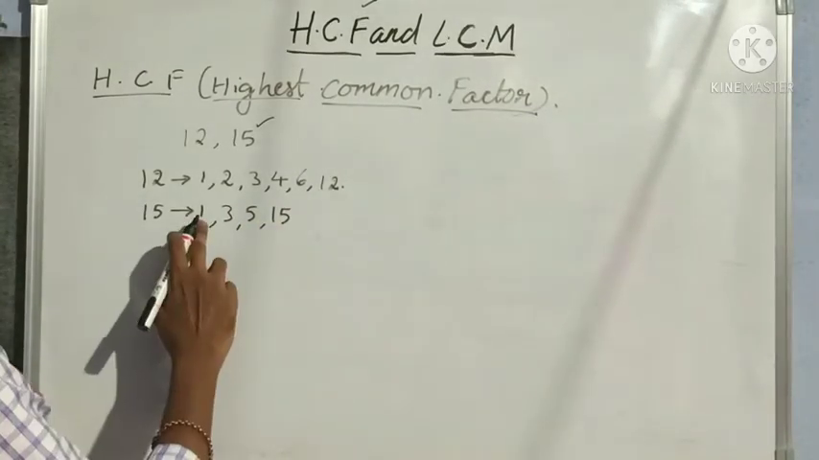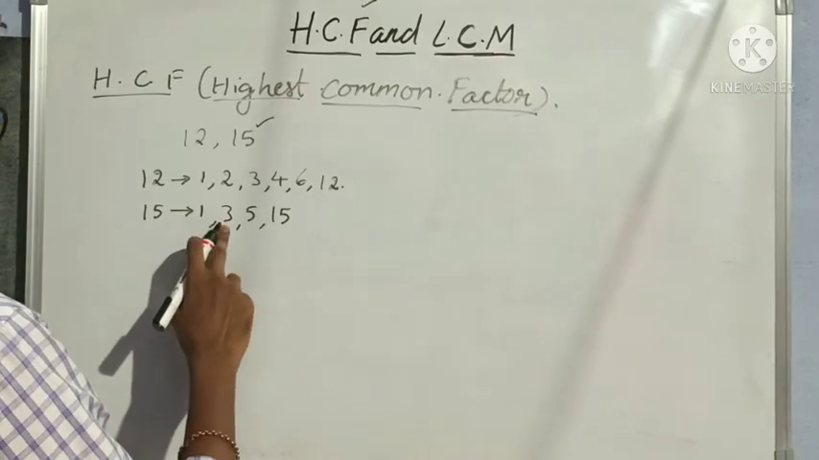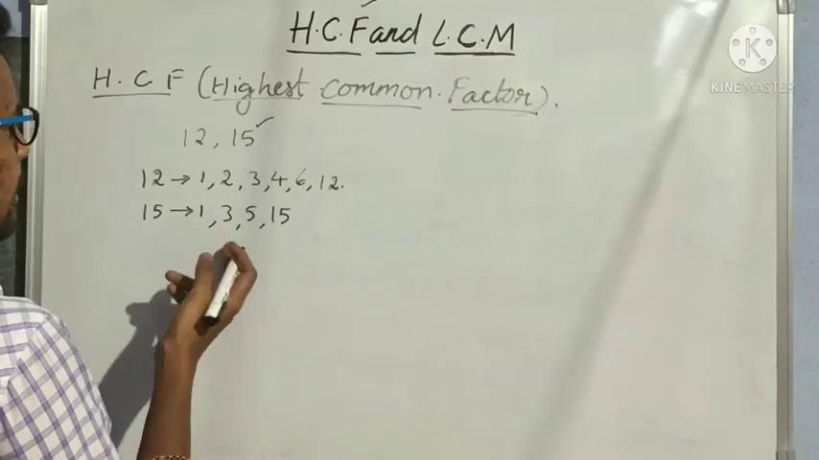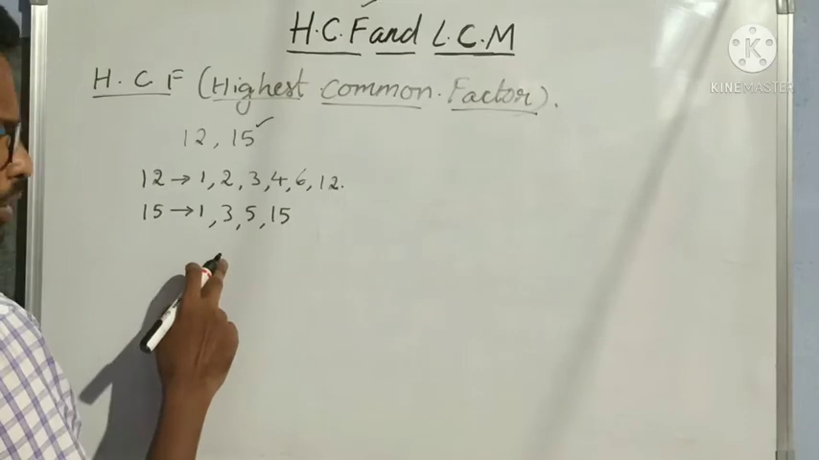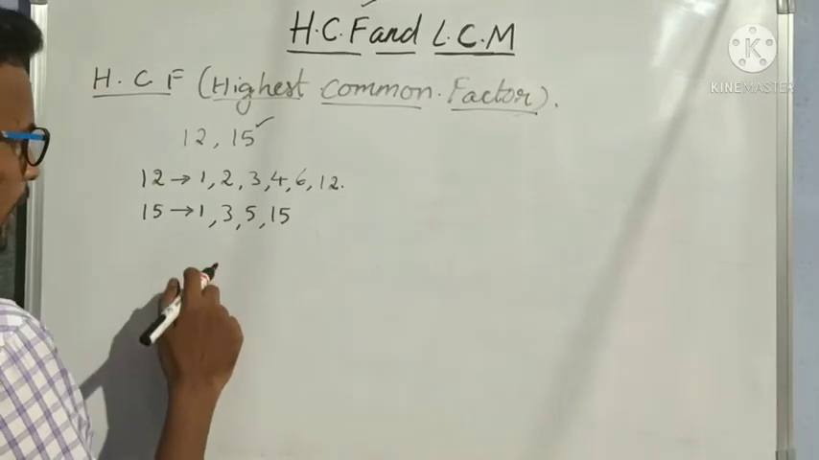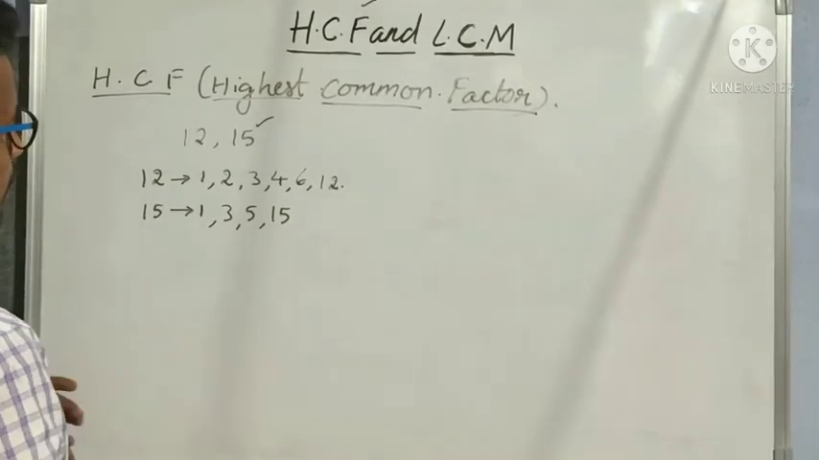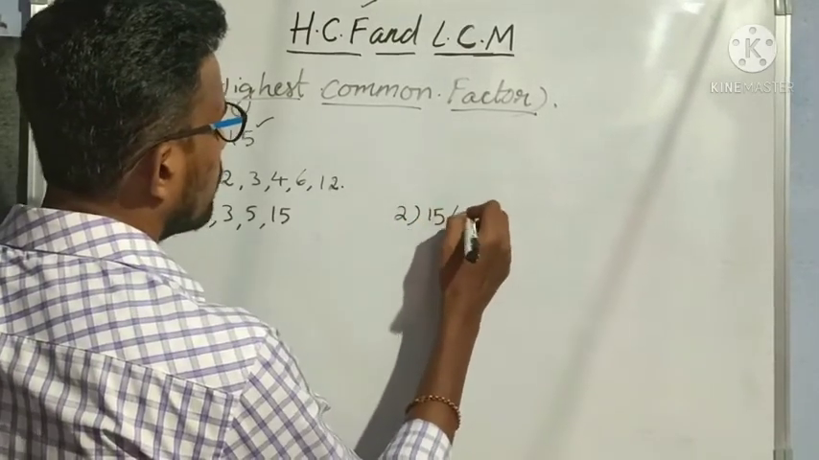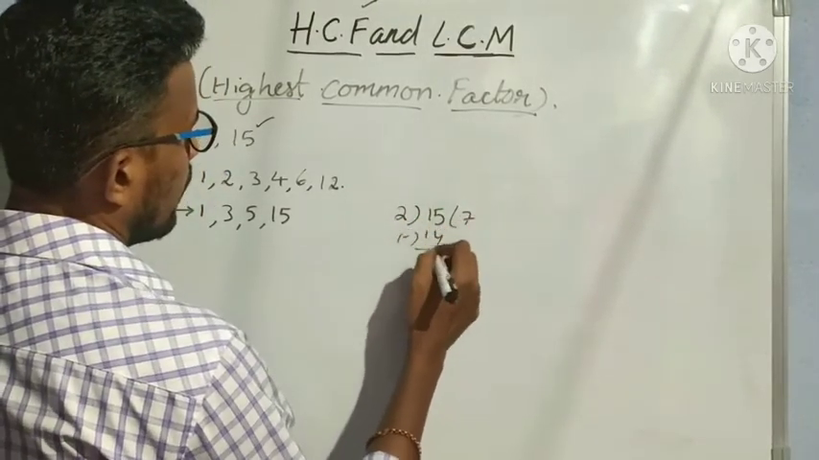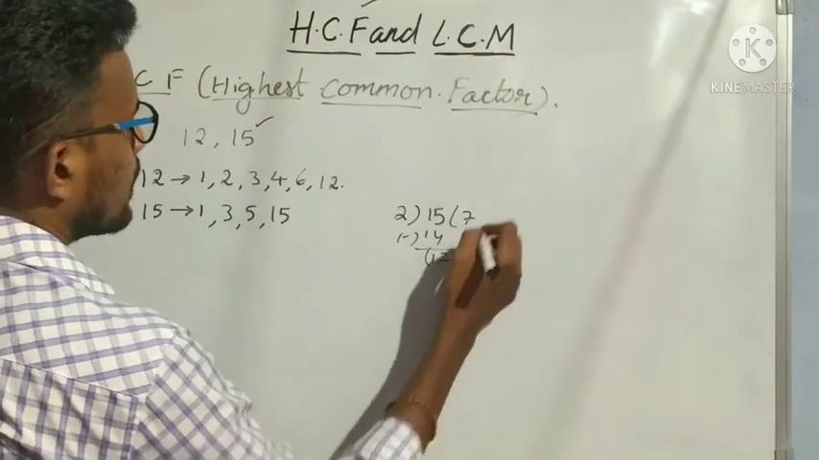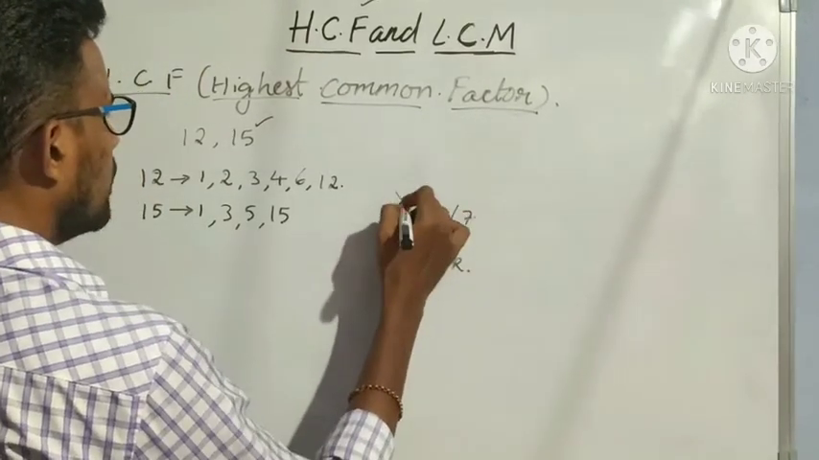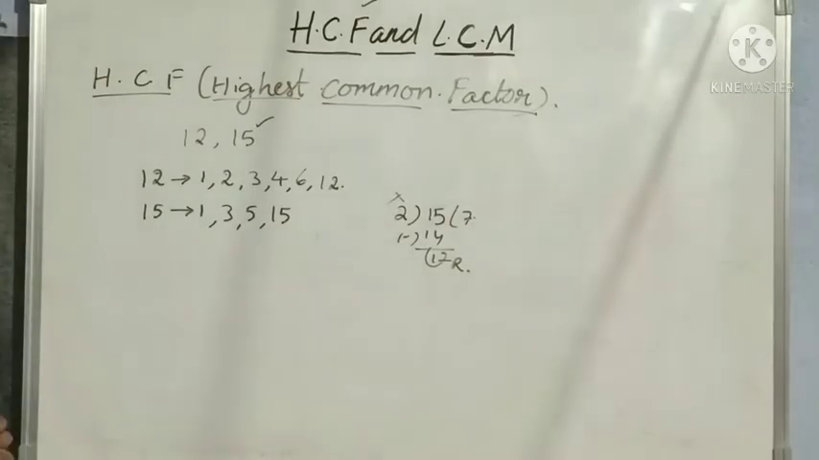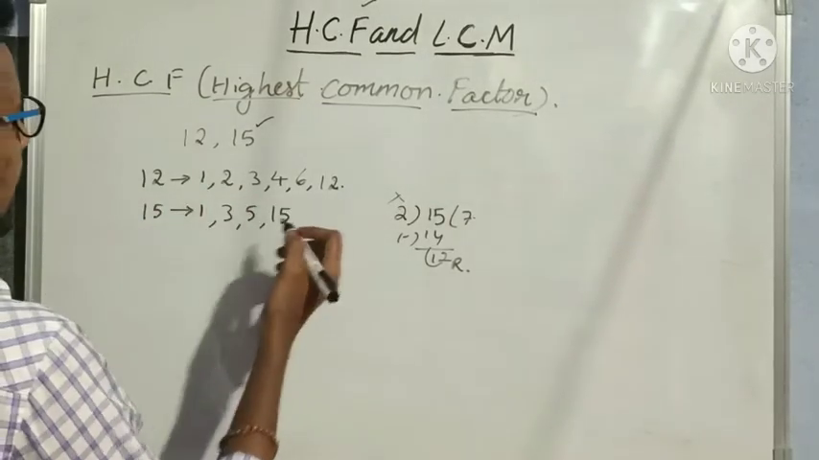Correct? 1 divides 15. 3 divides 15. 2 is not a divisor because when we divide 15 by 2, we are getting a remainder. What remainder are we getting? 1 we are getting but not 0, right? 2 sevens 14. Subtraction, remainder is 1. So 2 is not a factor here. Understood? So these are the factors of 12 and 15.